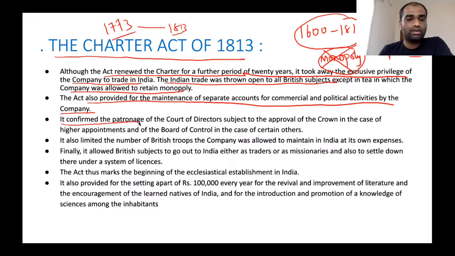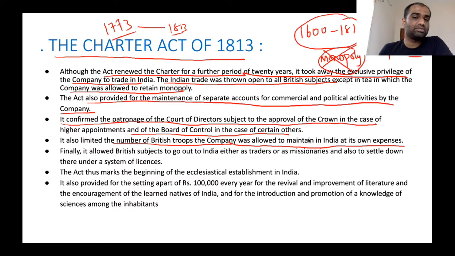It confirmed the patronage of the Court of Directors, subject to the approval of the Crown in case of key appointments and the Board of Control in case of certain others. The British Parliament also started exercising a lot more control on the Court of Directors. It also limited the number of troops the company was allowed to maintain in India at its own expense.